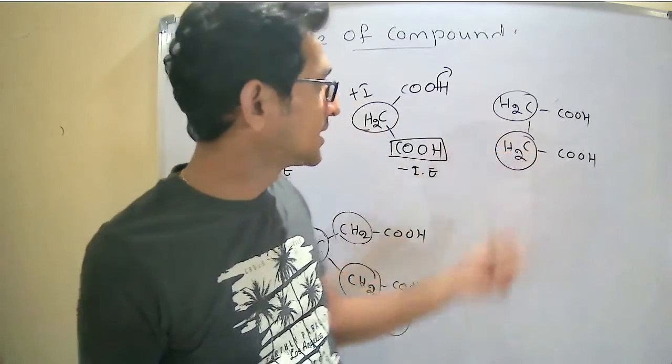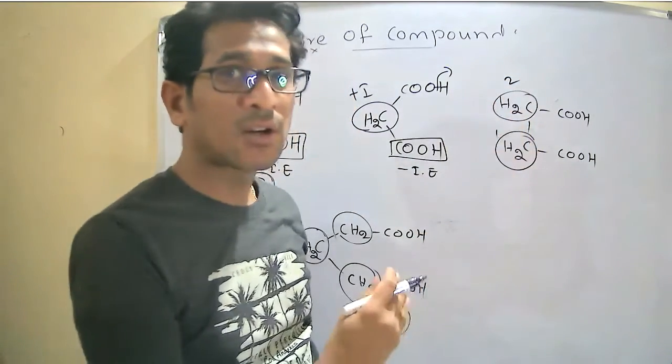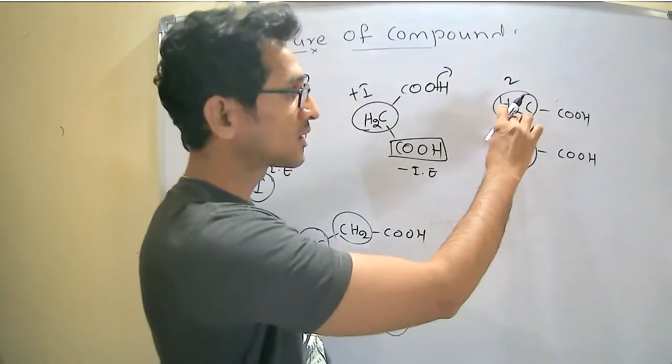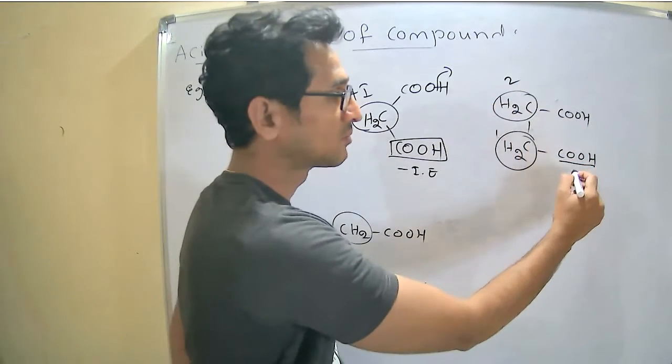In the third compound, it contains two electron releasing groups. Therefore, the electron releasing groups dominate the electron withdrawing group.